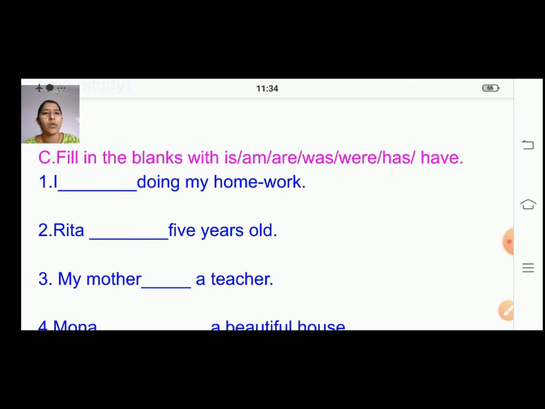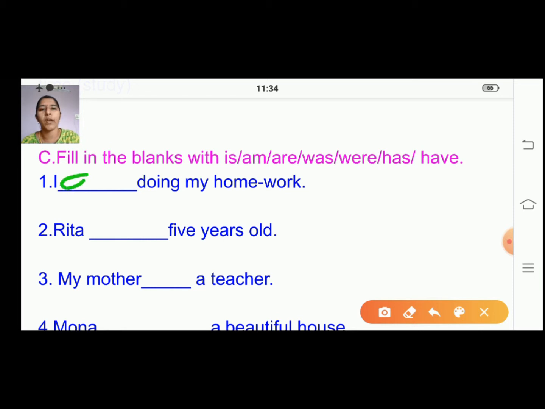I dash doing my homework. What will come here? I is doing my homework? No, it's wrong. I am doing my homework. Very good.